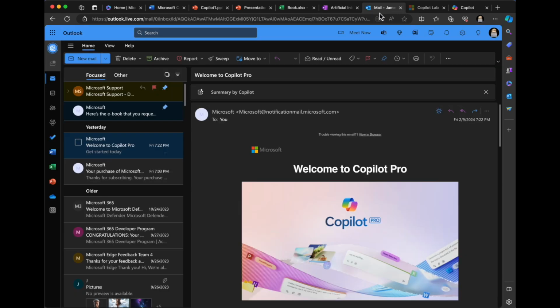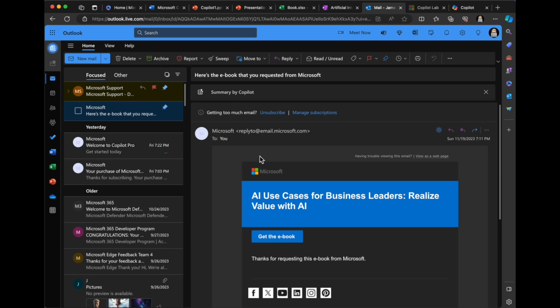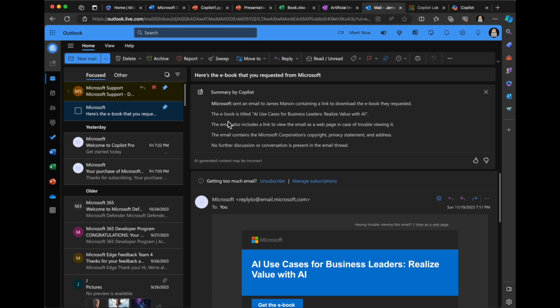So probably the last thing to look at here is this email. When you're in an email, I've got an ebook about AI use cases, and there's this really cool summary by Copilot. I'm going to click that. It says Microsoft sent an email containing a link to download the ebook they requested. The ebook is titled AI Use Cases for Business Leaders. The email includes a link, and so on. But you can have these really complex threads of emails. Click the summary by Copilot and bam, you've got it. And of course, you got your obligatory "AI-generated content may be incorrect," because clearly it can be.